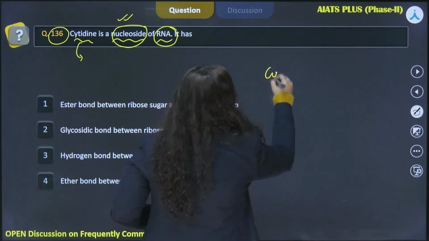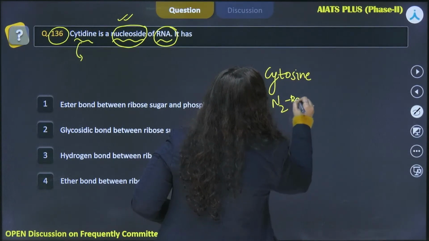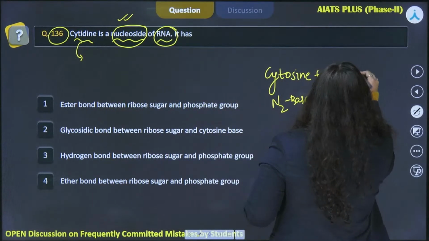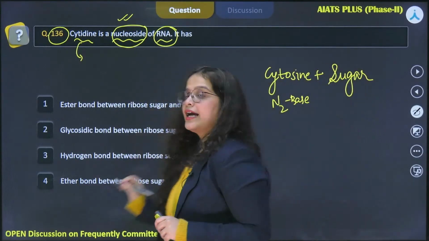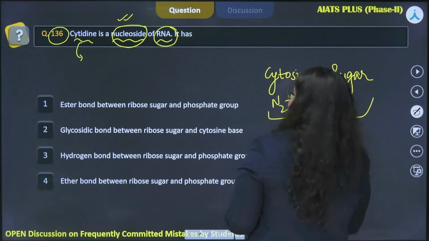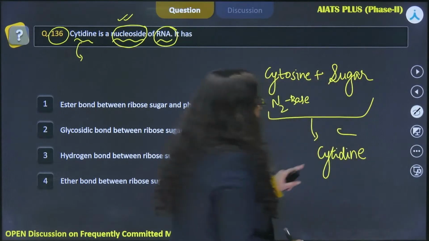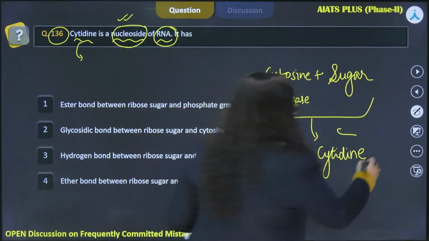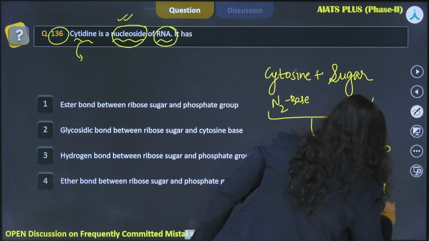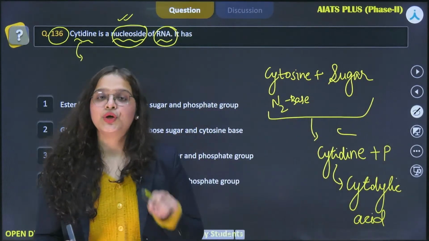So my cytosine was the nitrogen base, and when I added sugar to it, it became a nucleoside, and it will be known as cytidine. And further, if I add a phosphate group to it, it will be known as cytidylic acid, and this is my nucleotide.